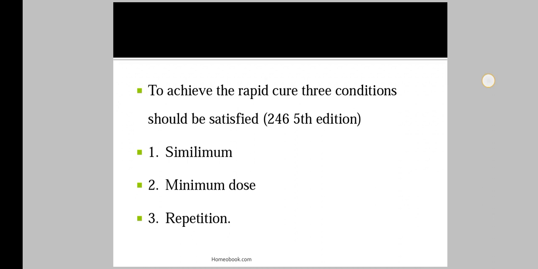Then we select the dose of that medicine, the minimum dose that will act on the patient. The third condition is repetition of the doses, that is, after the first dose, what the repetition of the next dose should be. So to achieve a rapid cure, these three conditions are necessary: similimum, minimum dose, and repetition.